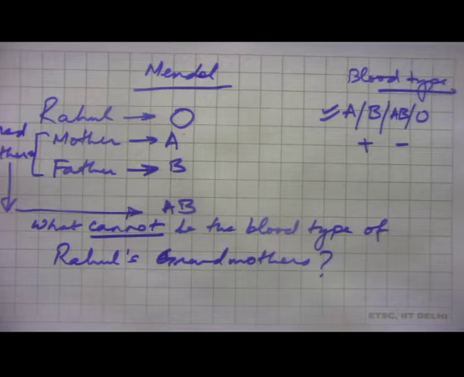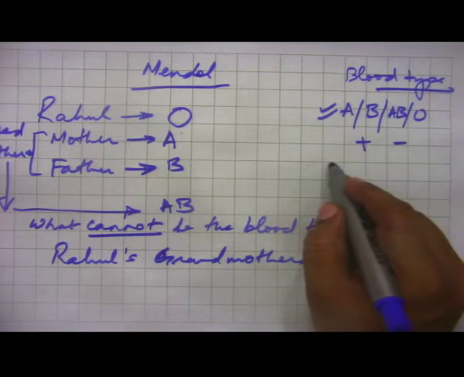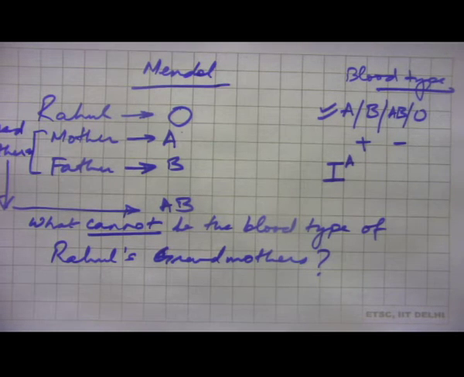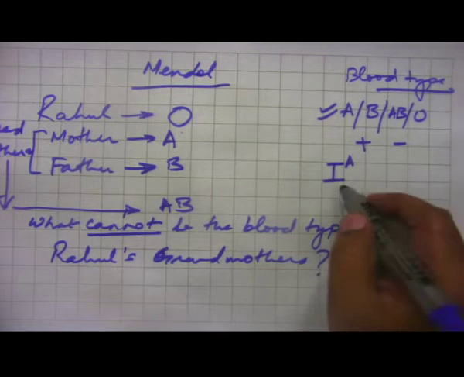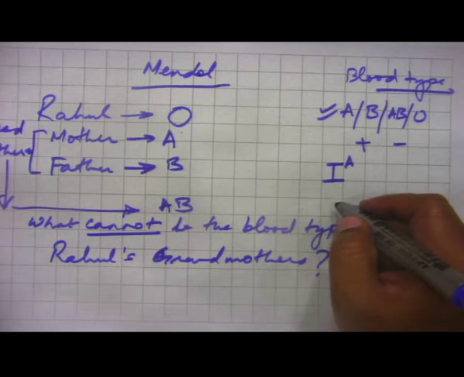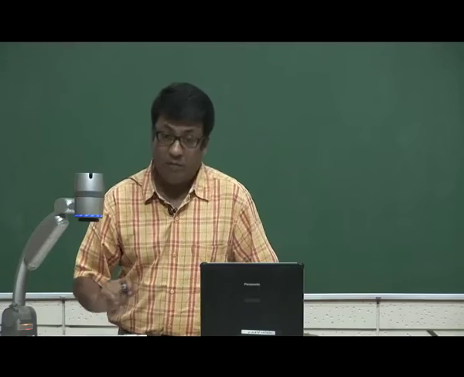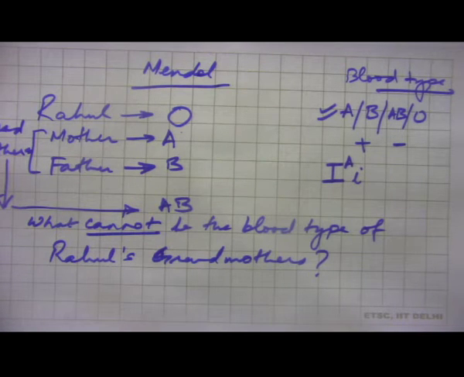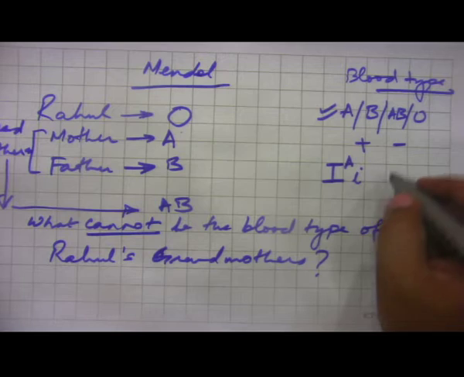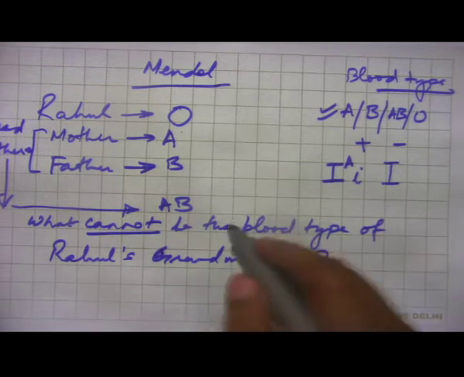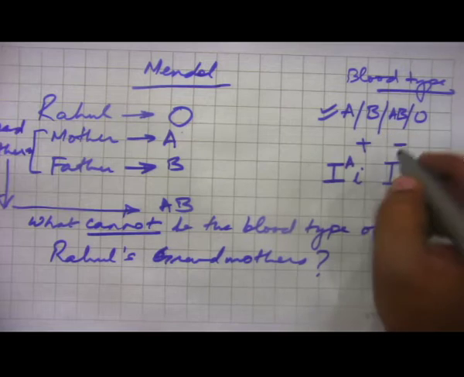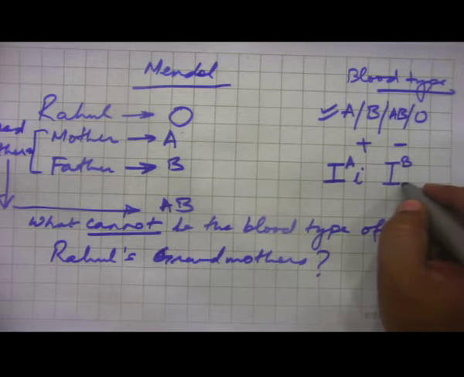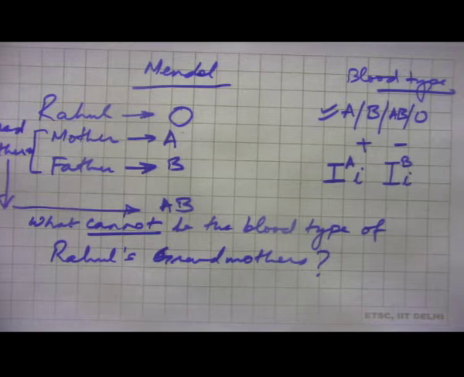All right. So, now let us say that blood type A is going to result if you have I with a superscript A. This is the dominant phenotype for A, therefore, you get blood type A. If there is any recessive phenotype, you can write it as small i. Any dominant allele would be written as capital I. If it is A, we will write I superscript A. If it is B, we can write I superscript B. If it is a recessive trait, we will write small i.